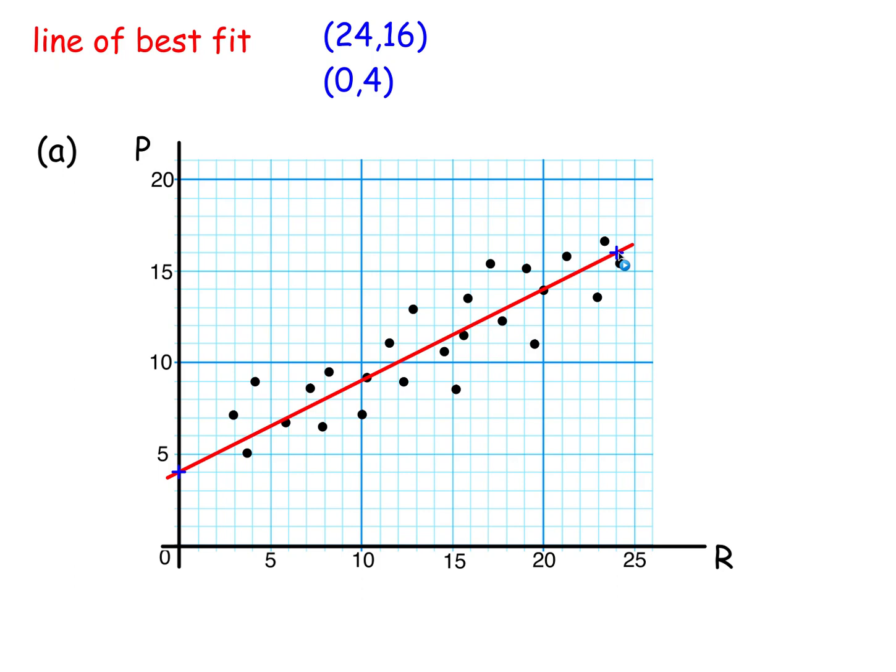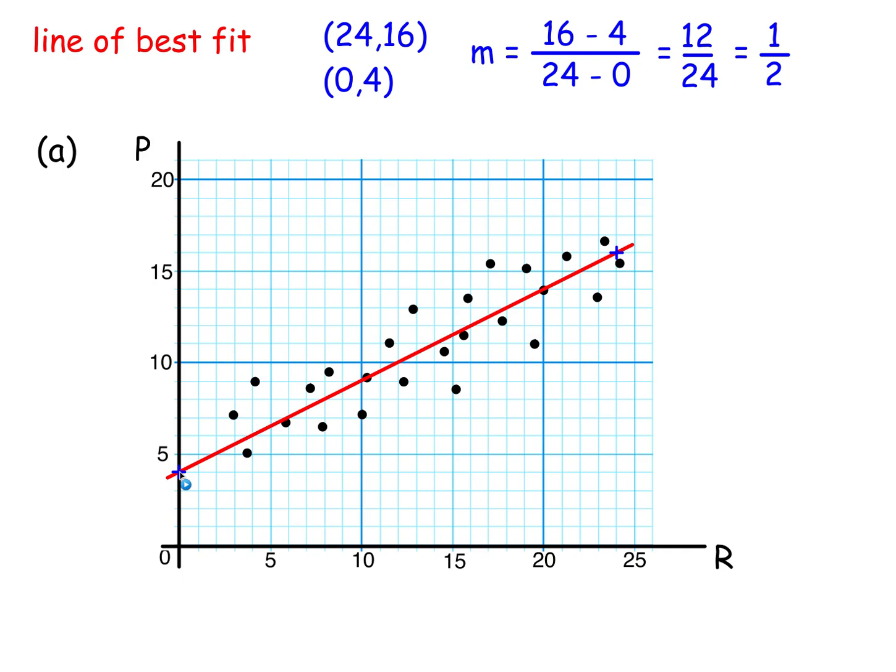Now notice the points we picked, they aren't experimental points, they aren't any of the points which are the black dots. It's just got to be points on the red line, well spaced, and we want them on whole number coordinates. So well spaced but on whole numbered coordinates. So we could have used this point here, for example, 22, 15, because it's bang on a set of coordinates that are whole numbers. So gradient, y difference over x difference, 16 minus 4, 24 minus 0. Simplifies to 1/2.